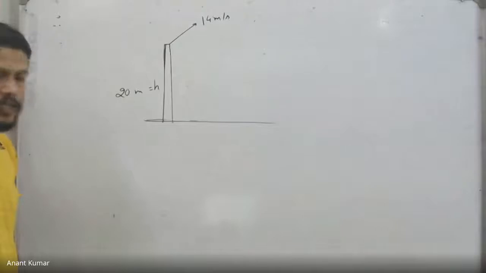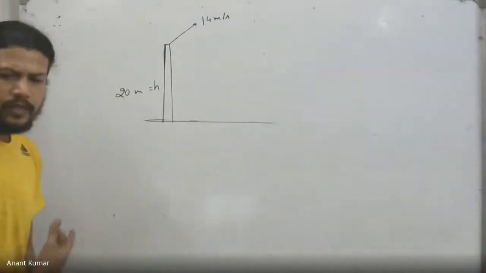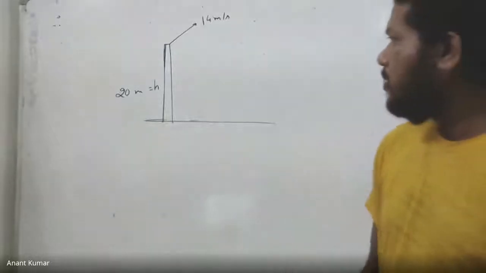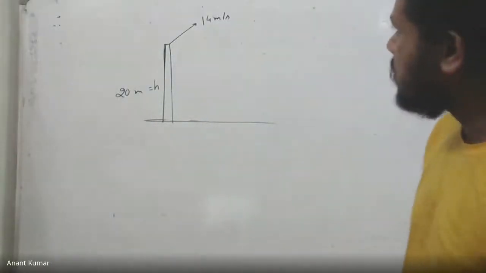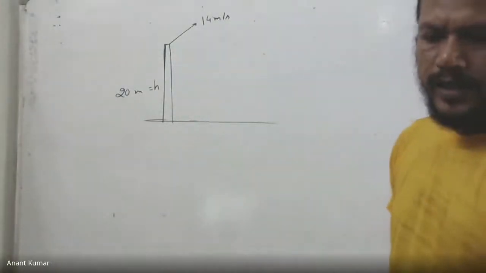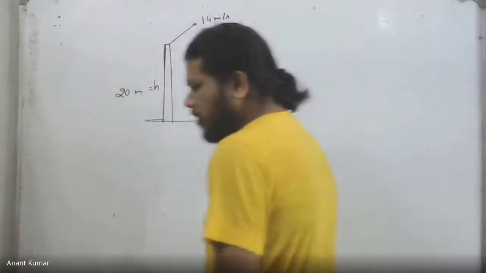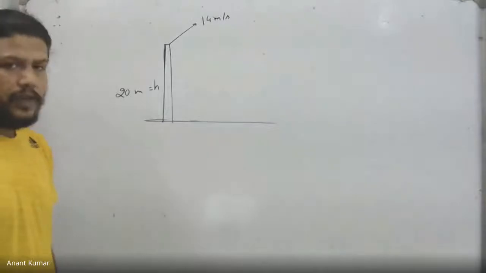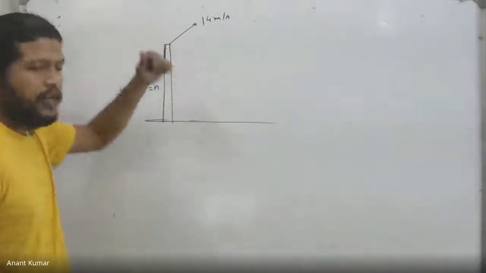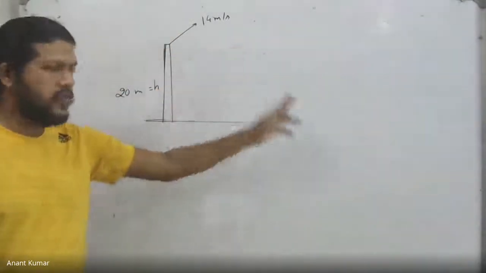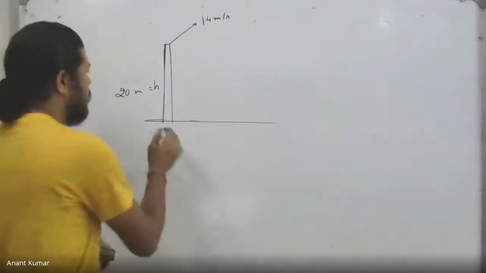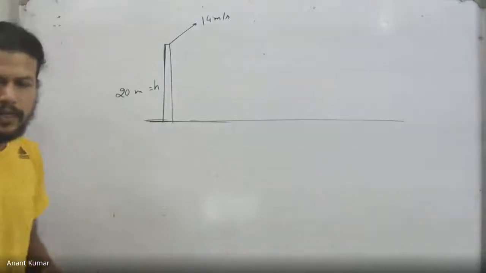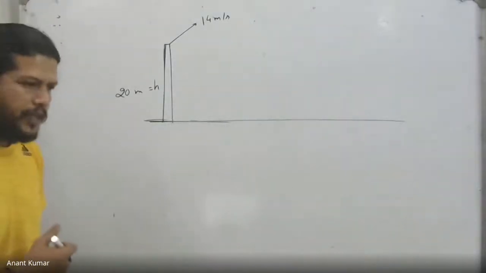So I was saying that last time we attended this question where we had a tower of height 20 meters, and from the top of this tower we did that question when the angle of projection was given, and we were asked to figure out what distance it strikes the ground from the foot of the tower. That we did, isn't it? The question right now is a bit different, by the way.